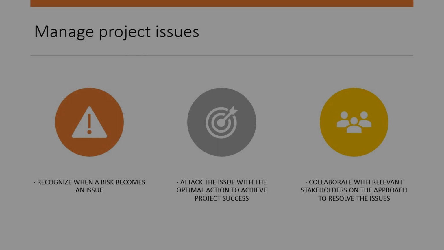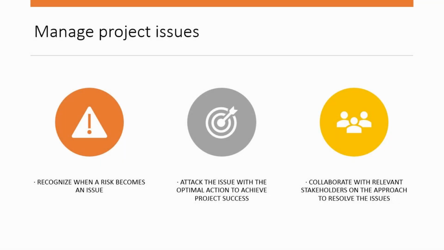Then number 15, manage project issues. These are not risks, these are not changes, these are issues. Recognize when risks become an issue. Risk could be positive or negative. When it comes to negative, it's an issue for your business, for your project.